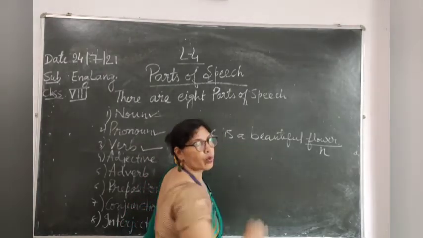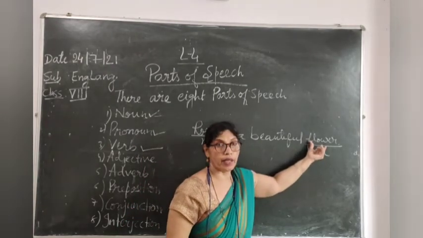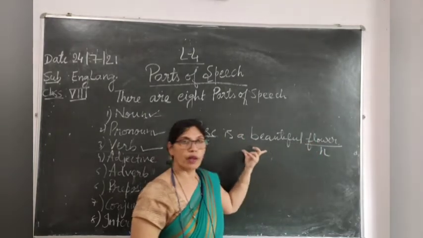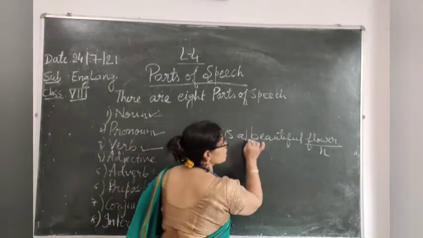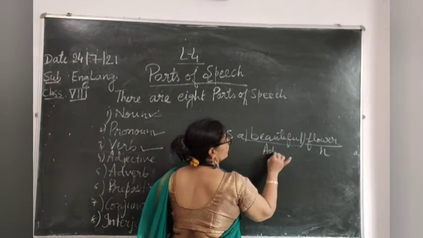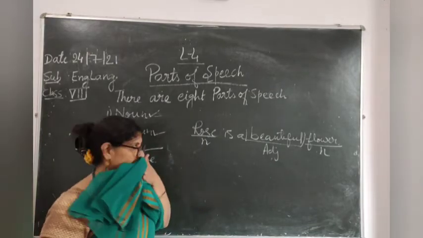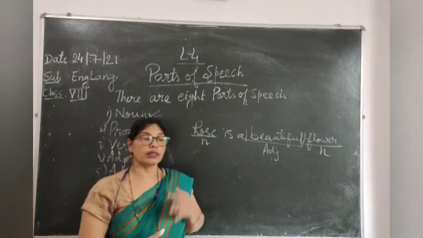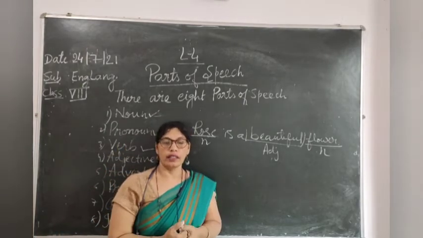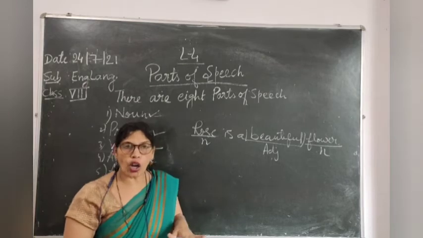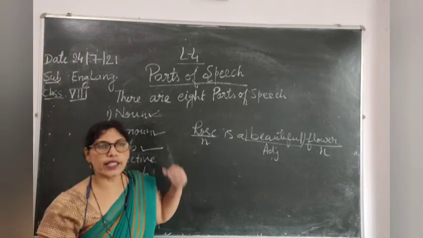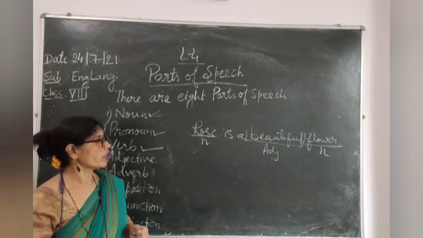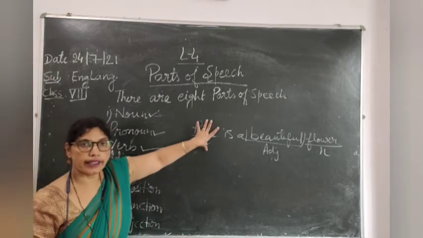तो ये beautiful word किसके बारे में बोल रहा है? Flower के बारे में. Flower क्या है? Noun है. तो noun के बारे में ये बता रहा है कि noun कैसा है? It is very beautiful. So this word is called adjective. Clear? This is a beautiful rose. Beautiful, good, tall, long, small, thin. All these words are called adjectives. It says something about a noun. Okay. So this is clear now?